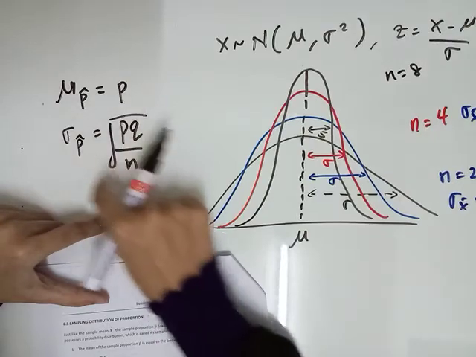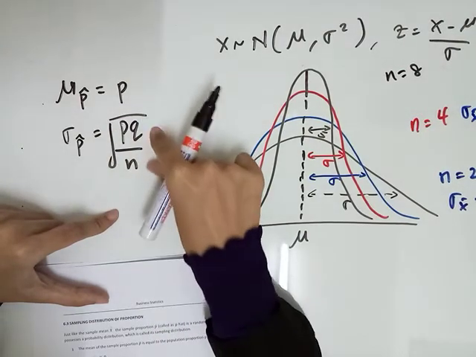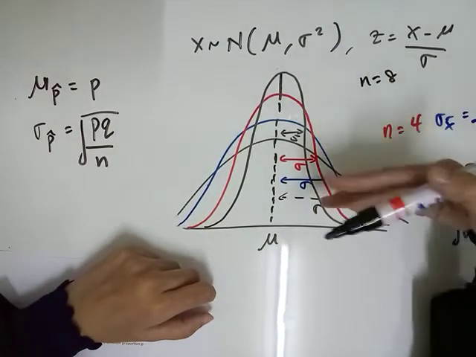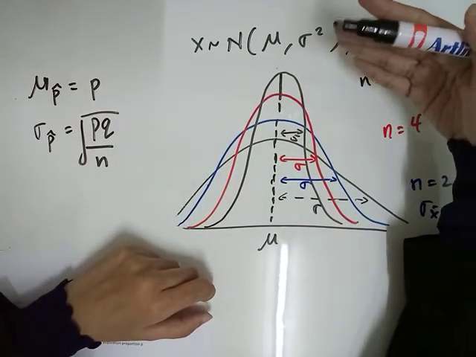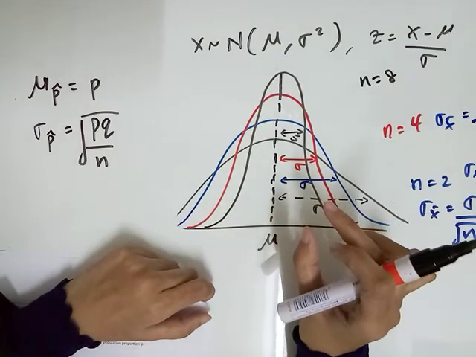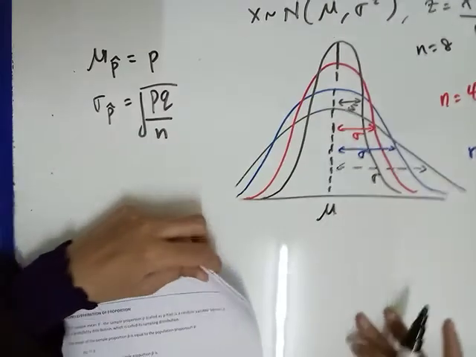So standard deviation of proportion ni, we need to use this formula. That means, the bigger the sample size that we take, the smaller the value of the standard deviation. So it's same concept.